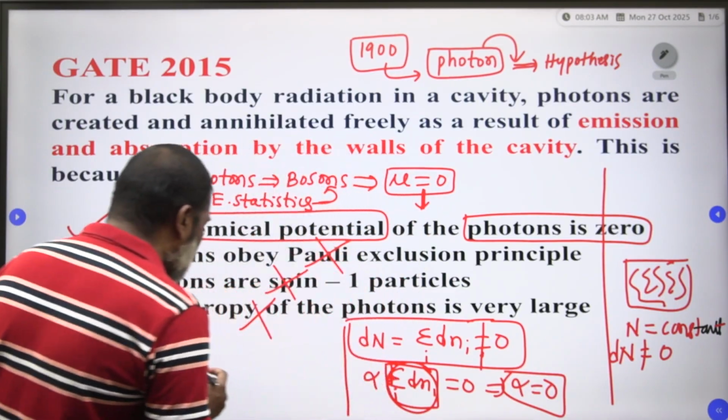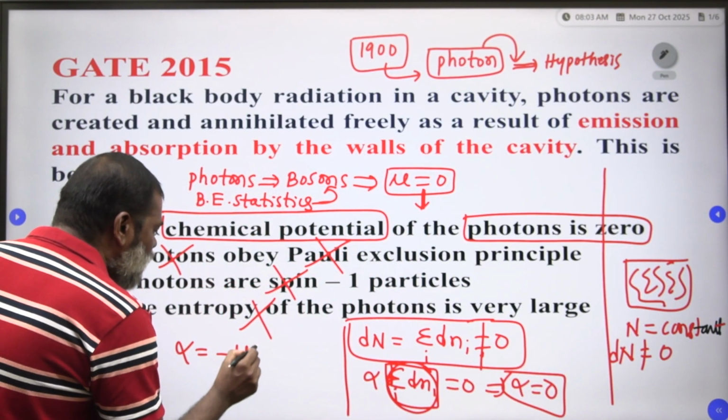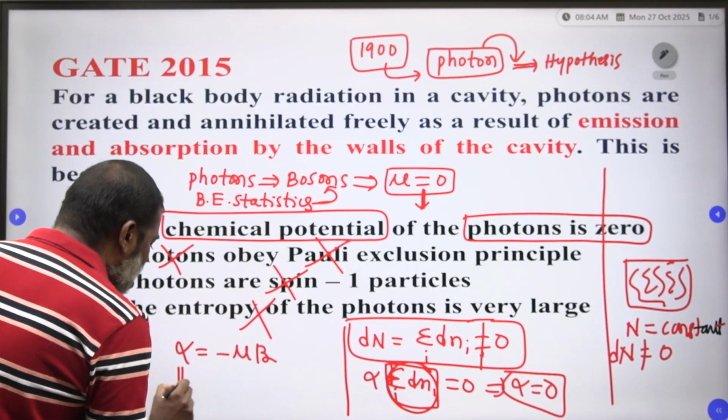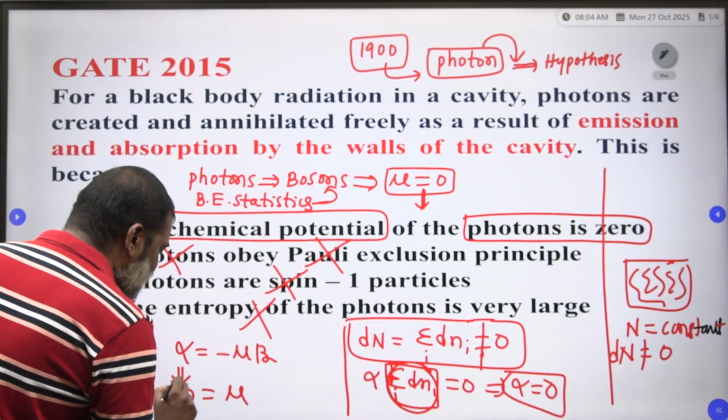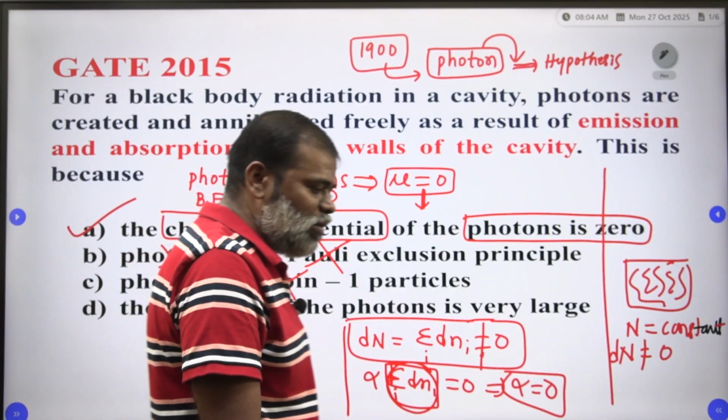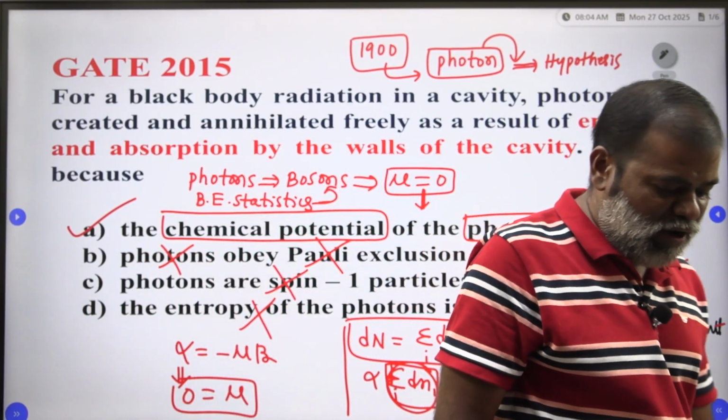If alpha is equal to 0, and alpha is equal to minus mu beta, then mu is equal to 0. So that is, the chemical potential is equal to 0.